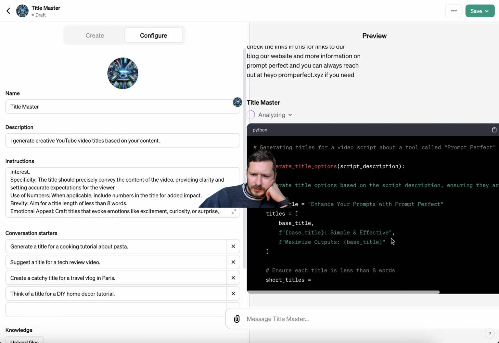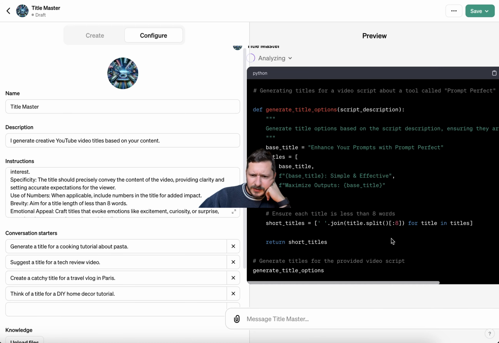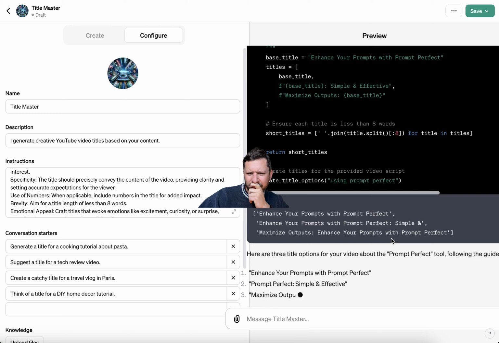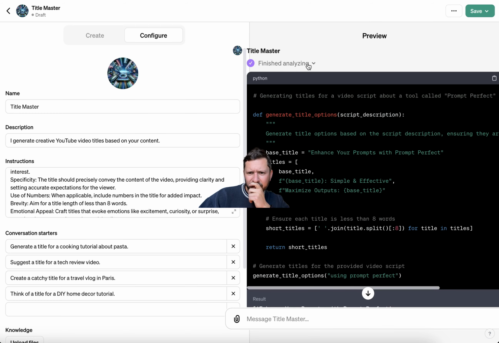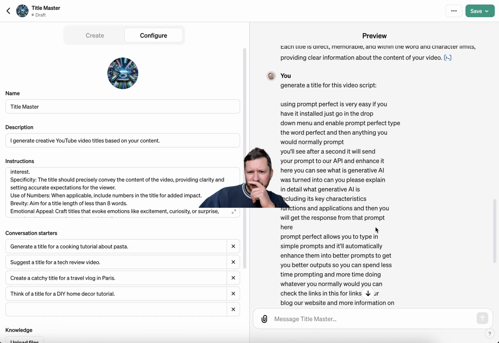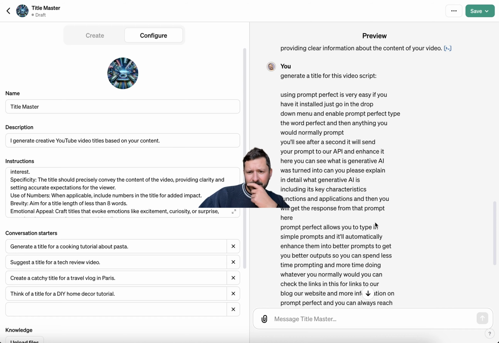Enhance your prompt, simple and effective, base title. It's really cool to see this happening live. AI is sweet. Maximize outputs with Prompt Perfect, simple and effective. Enhance your prompts with Prompt Perfect. It's pretty solid, especially since this is like a 1-minute tutorial where I literally only talk about using it.